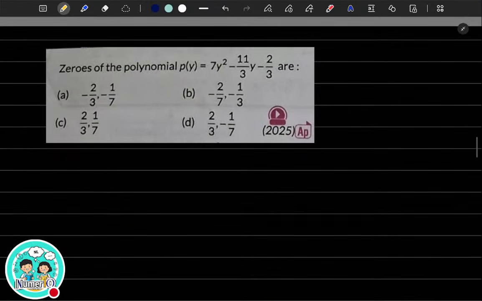Now, moving on to polynomials. Find the zeros of the polynomial p of y given. Let's find the zeros of this polynomial. Can you try it? P of y equal to 7y square minus 11 by 3y minus 2. Let me do it for you. Just give me a minute.